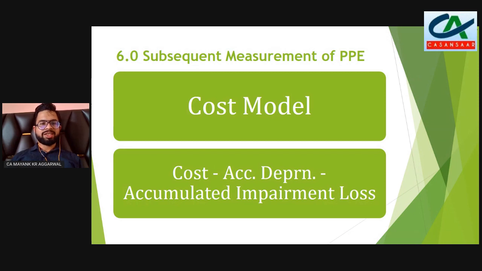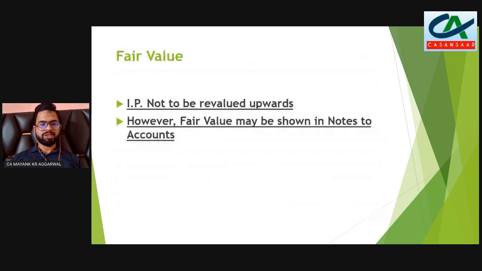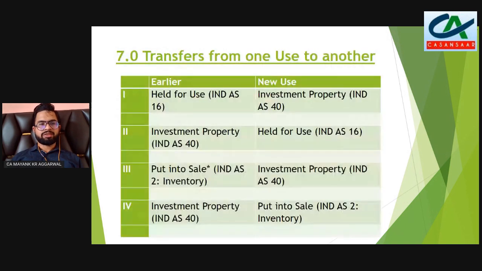As we have discussed, Ind AS 40 only allows the cost model. Cost model is mainly cost less accumulated depreciation less accumulated impairment loss. Investment property cannot be revalued upwards. However, fair value may be shown in the notes to accounts. So an entity is given this option that you may show fair value of the assets in your notes to accounts, but not take it to the balance sheet.